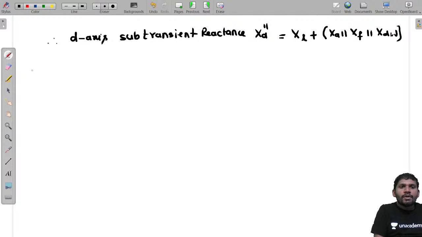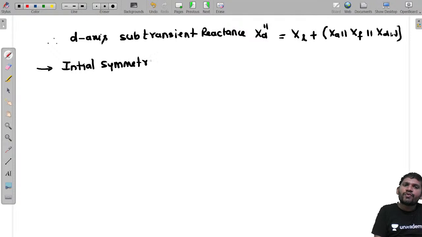But under this condition, under the subtransient period, what is the current in the alternator? We can define it as the initial symmetrical RMS fault current. I am not calculating the offset current; I am calculating the symmetrical one.